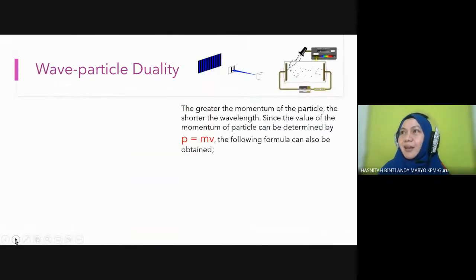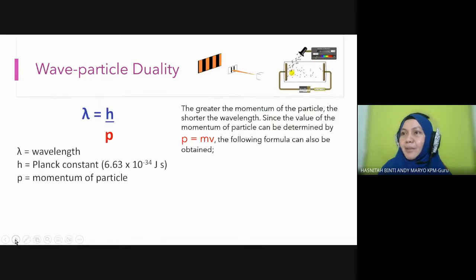Then the story does not end there. They did further study and came up with this formula. This is the wavelength, this is again the Planck constant, and p is the momentum of a particle.